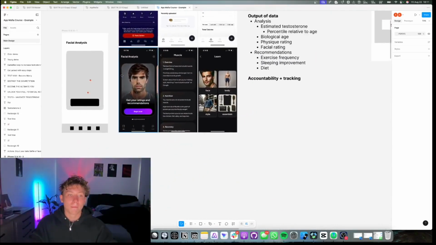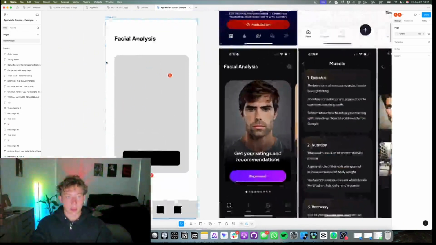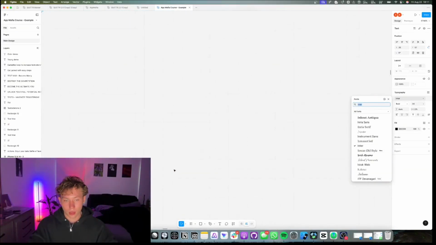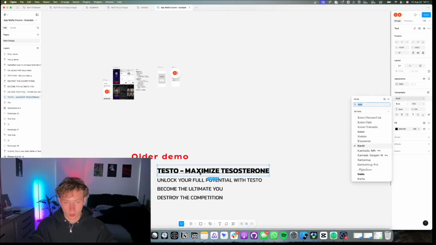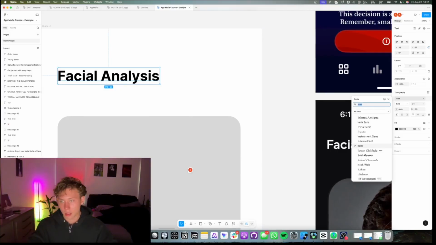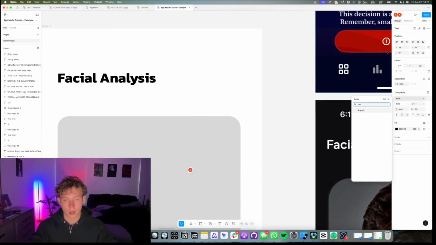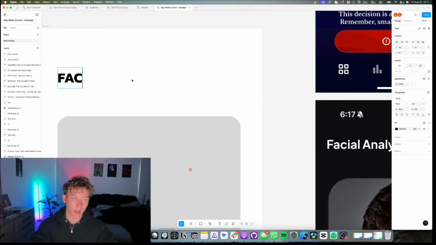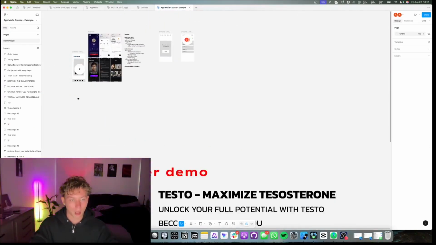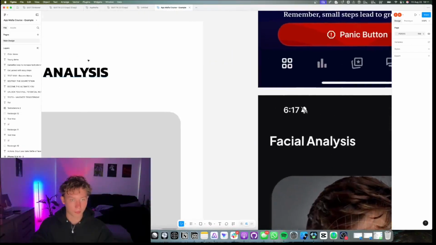And so if I went into this app, maybe I would copy the font that I just used from my super serious version. So what font is this? Canet. So we'll go into this, and instead of Inter, we use Canet. There you go. And maybe we want to make this all caps, facial analysis. There we go. And then we'll have the logo, TM, right?